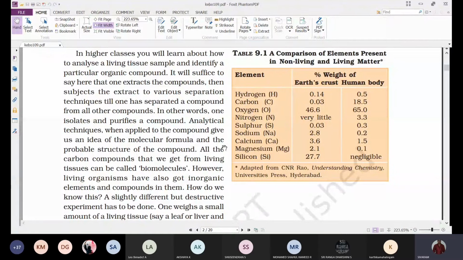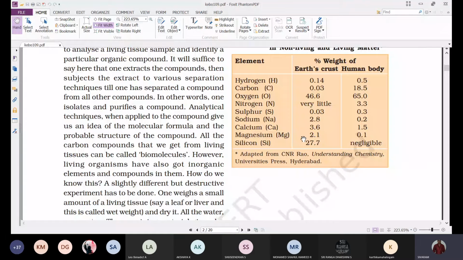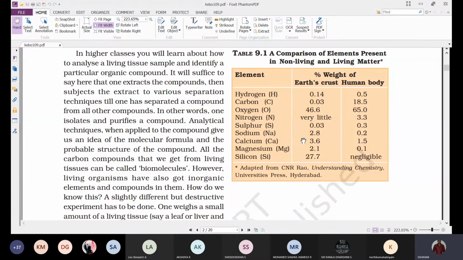Next, in this table we can see that whatever elements are present in living organisms are also present in the earth's crust. But there is a variation in the concentration. The elements are the same, but the concentration differs between a living organism and the earth's crust.